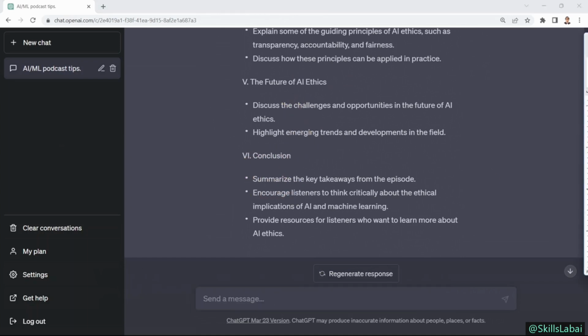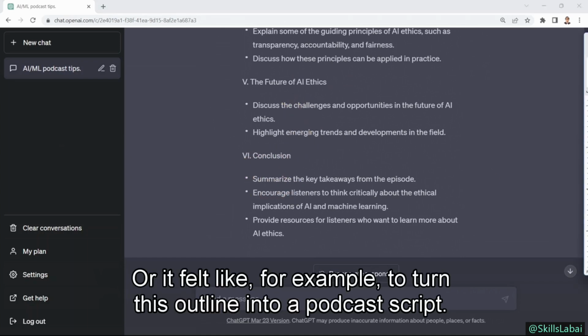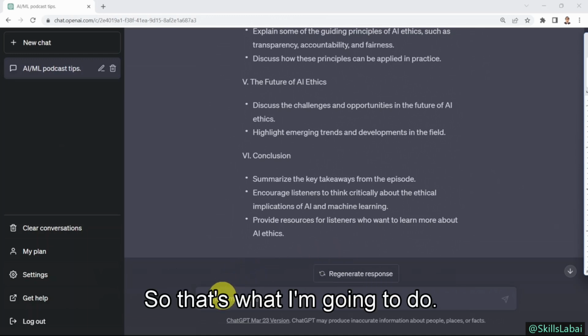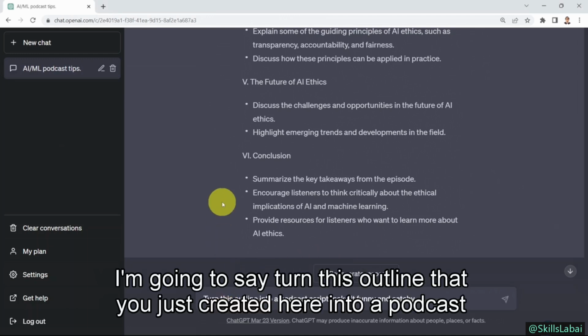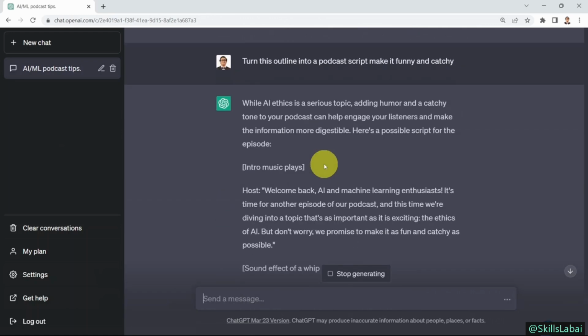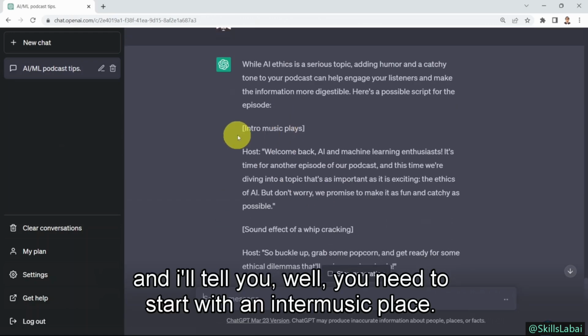Okay? What if I'd like, for example, to turn this outline into a podcast script? And let's say I decided to make it funny and kind of a little bit catchy as well. So that's what I'm going to do. I'm going to say, turn this outline that you just created here into a podcast script, make it funny and catchy. Here we go. And it tells you, well, you need to start with an intro music plays.